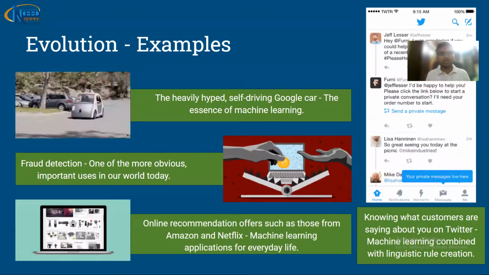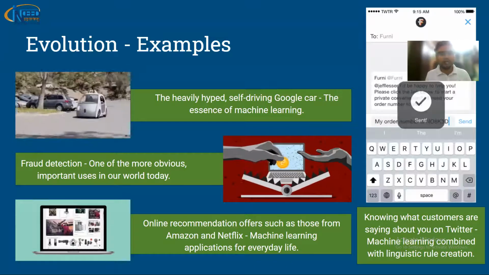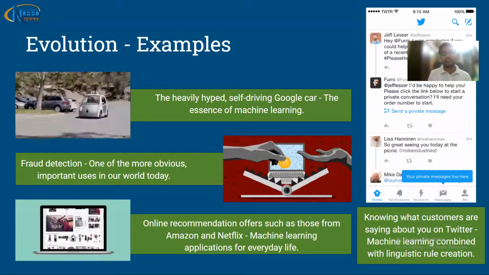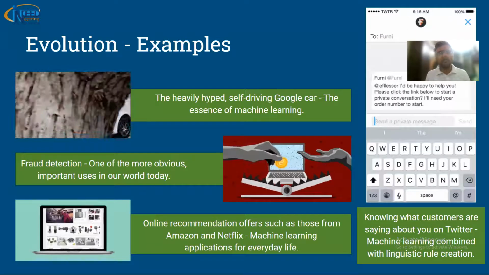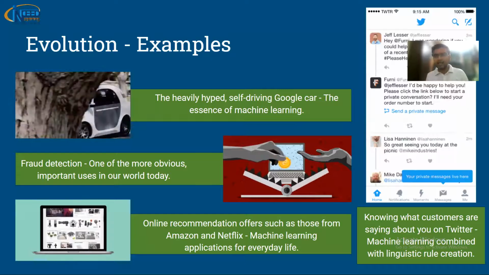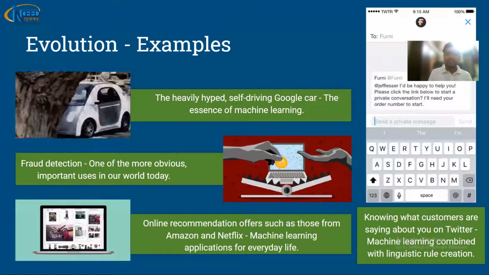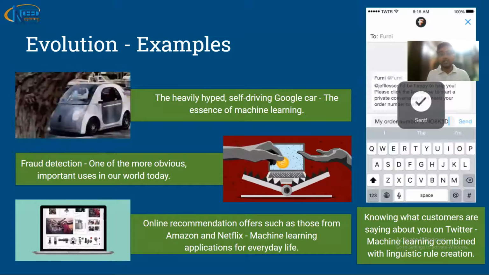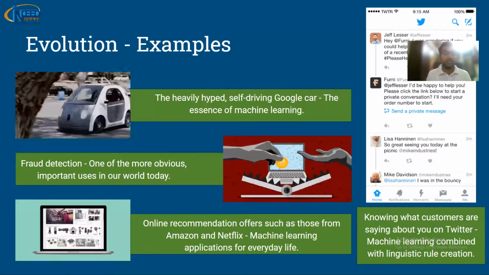Next area is recommendation systems. We are very much touched by Amazon recommendations, Netflix recommendations, and so many online platforms which recommend a lot of things to us, based on which we can decide. It becomes easy for human beings to make decisions because of recommendation systems. And the last one I have put here is very important: knowing what customers are saying about you on Twitter. Machine learning combined with linguistic rule creation helps us understand what customers are actually trying to tell about us.